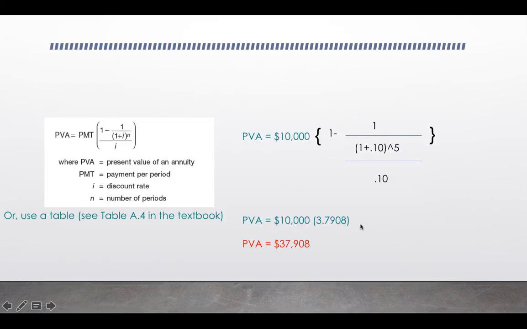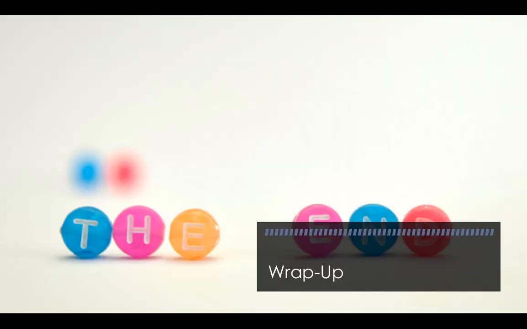Once again, looks familiar, right? This is the exact same multiplier we had found when we did it long form. We multiply that times our 10,000, we get the exact same answer, which is 37,908. Okay. So that is it for the content I have for you on time value of money.